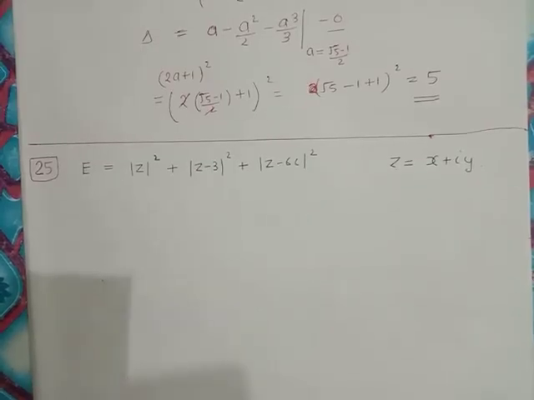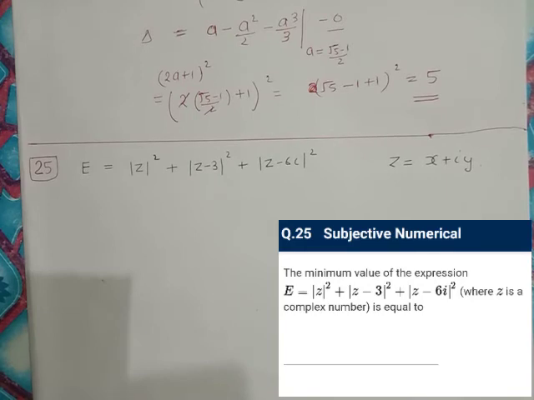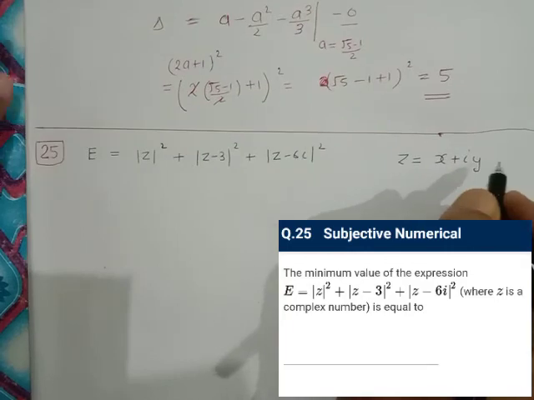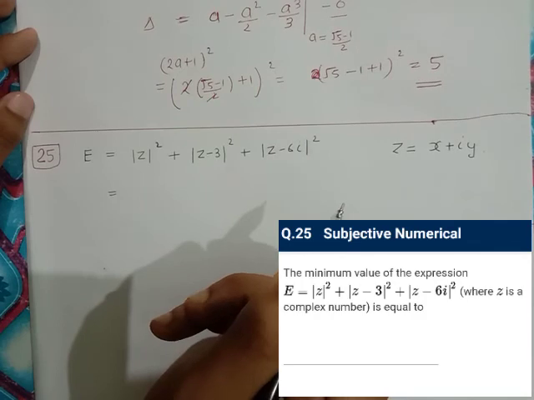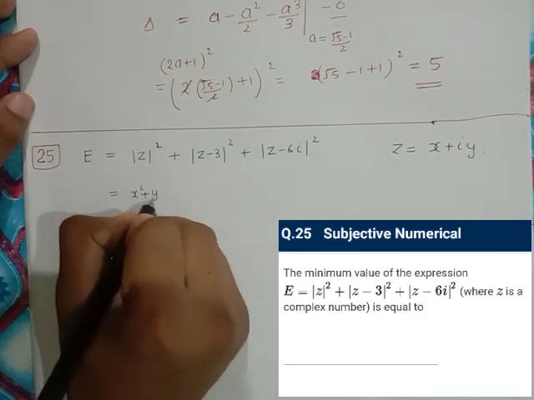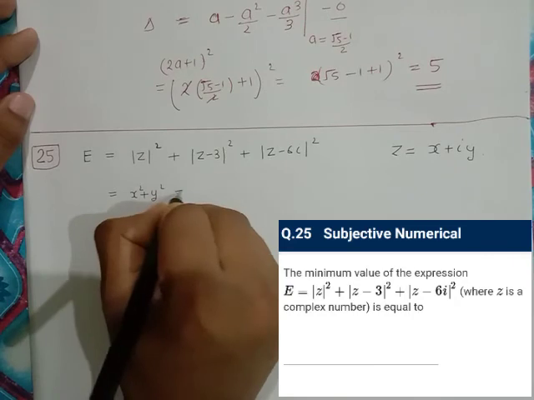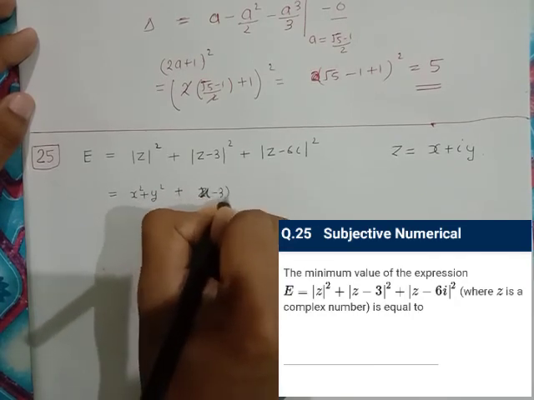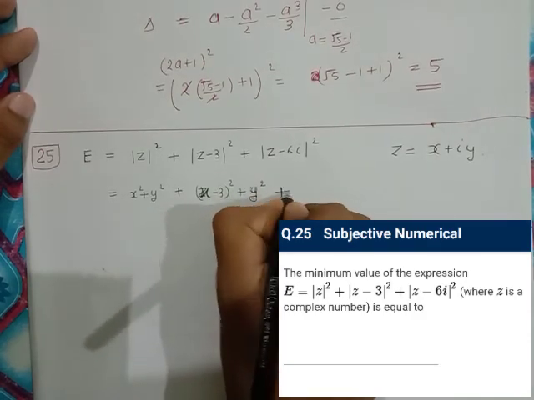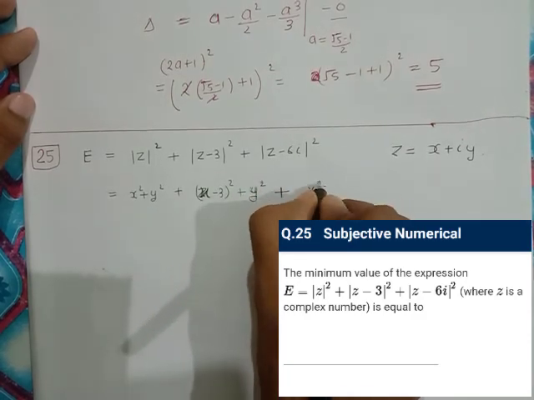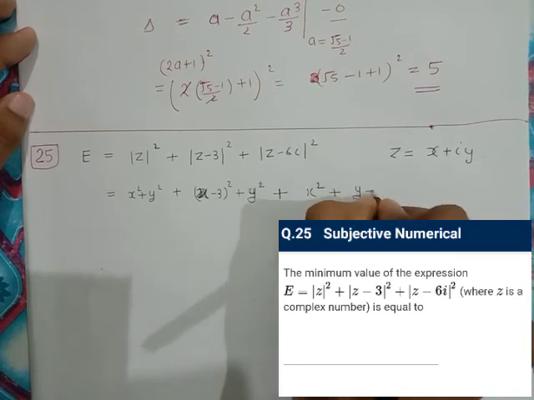Question number 25. The minimum value of the expression E equal to mod z square, plus mod z minus 3 whole square, plus mod z minus 6i whole square, where z is a complex number. So let's say z is equal to x plus iota y. So what will this be? It's the modulus of the complex number z, x plus i y. So it becomes x square plus y square, the root and square cancel. This will be x minus 3 the real part squared plus the imaginary part y squared, plus x square plus y minus 6 whole square